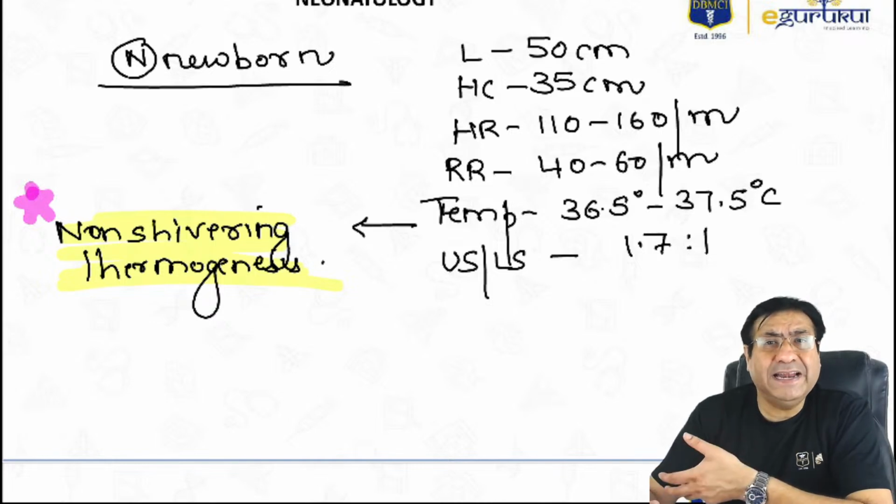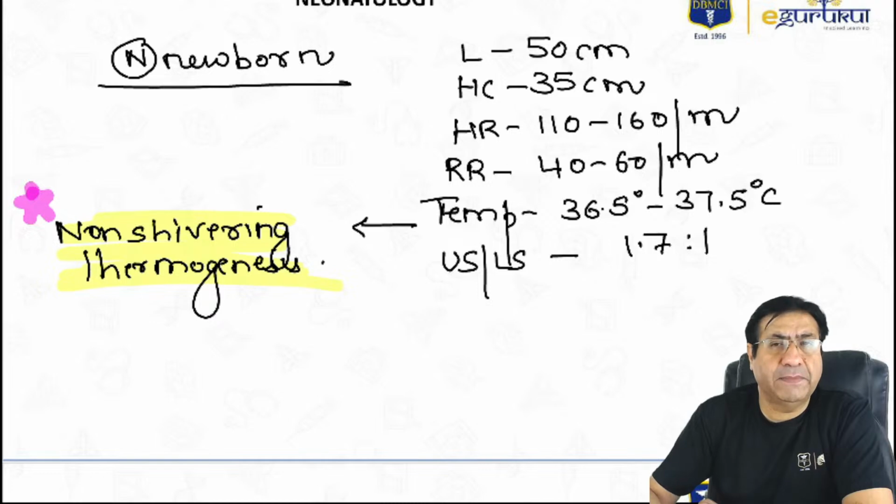A lot of mitochondria are present in this fat. Our fat is white adipose tissue. Our fat does not contain so many mitochondria. But in the brown adipose tissue that newborns have, they have a lot of mitochondria, which helps in the generation of heat.